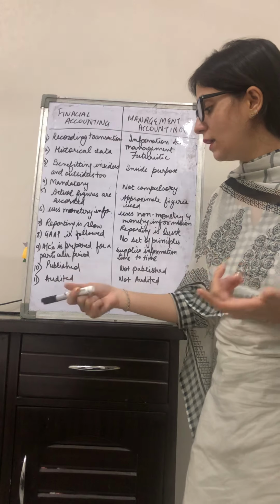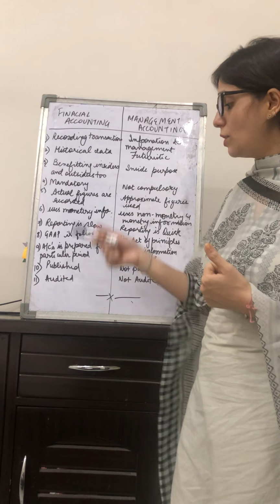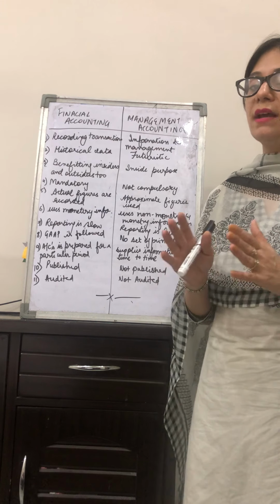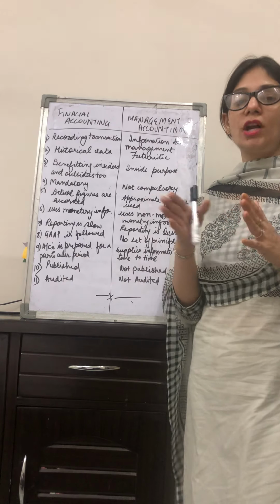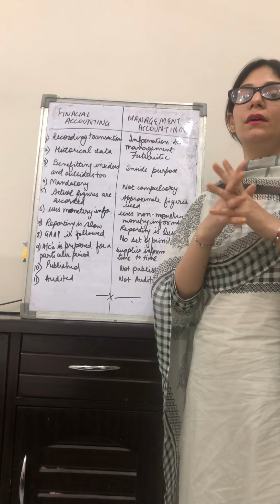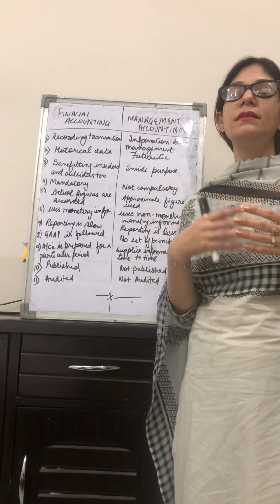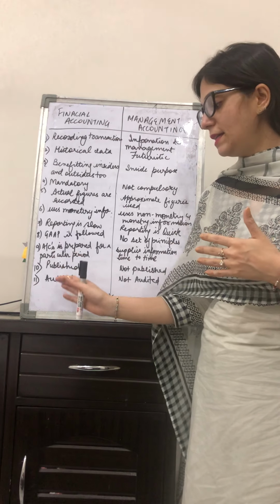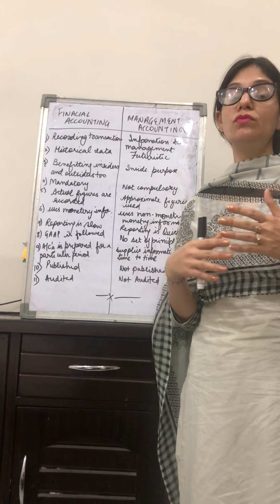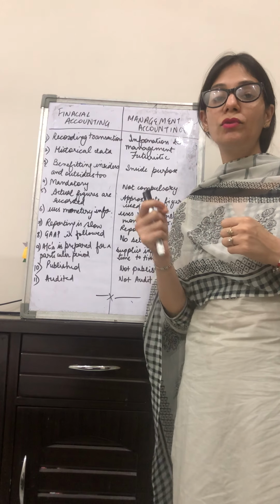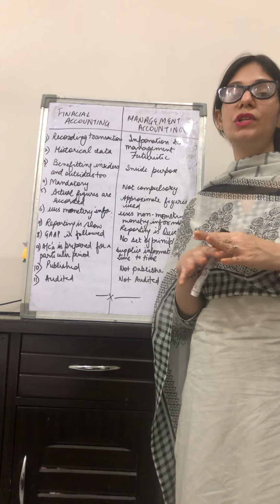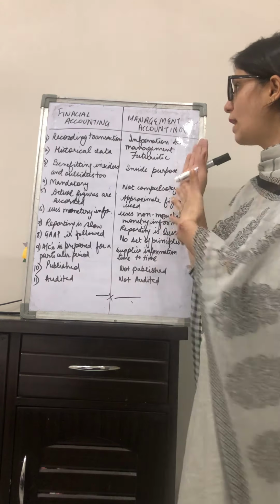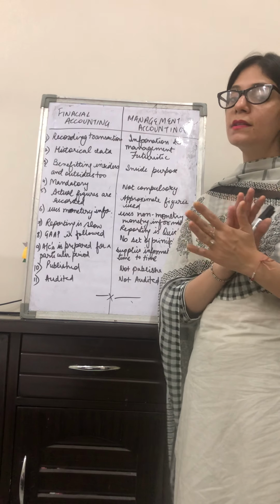Next is the 11th point, and the last point is auditing. Here in financial accounting, auditing is a must, but in management accounting, auditing is not a must. I mean, it is not mandatory. Here, a team of proper chartered accountants comes. The internal auditor also makes the audit on a routine basis. Government officials also conduct auditing just to check the accounts, check out any misrepresentations, and take out any errors if there are. So auditing is important and mandatory over here, while in management accounting the auditing is not at all mandatory.